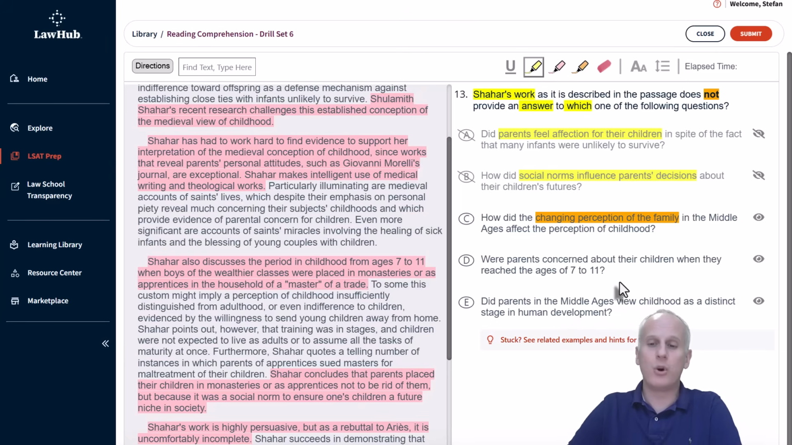Then choice D, were parents concerned about their children when they reached ages 7 to 11? Well, that's one of our main idea highlight sentences, so that should be able to eliminate D almost immediately. And then, did parents in the Middle Ages view childhood as a distinct stage in human development? Absolutely. It says again that children were not expected to live as adults, and we know that they were considered to be something separate from just adulthood, distinguished from adulthood right there. So E again is eliminated as something that Shahar's work does seem to answer, and of course our correct answer is C,